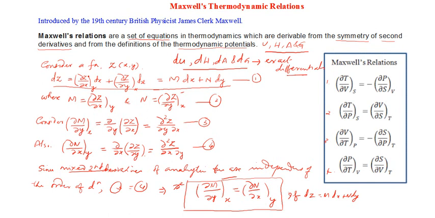So for exact differentials of the form dz = M dx + N dy, you can always come to the conclusion that ∂M/∂y with respect to x is equal to ∂N/∂x with respect to y.